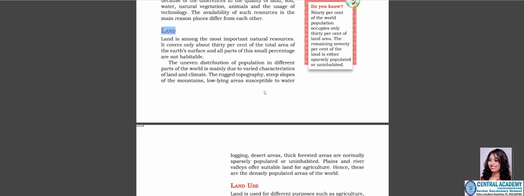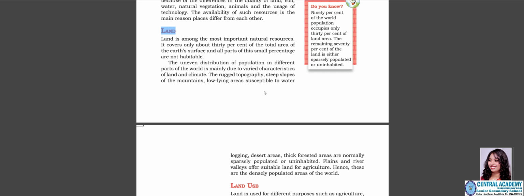And 70% is uninhabited. So what is uninhabited is either very hot deserts or the frozen lands or the Antarctica sheets that we have on the earth. So 70% of the land area is uninhabited, and only 30% of the land area on the earth is useful. And again, on this 30% of the land, only 90% of the population is residing. So what are the basic areas under the land resource we should understand? Here we have deserts, forests, water bodies, plains, and rivers. Now the land that is available is useful for various purposes.